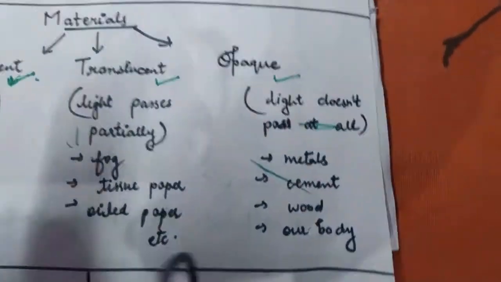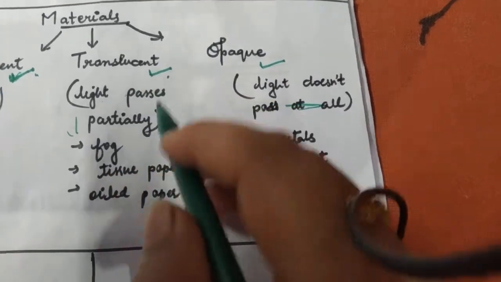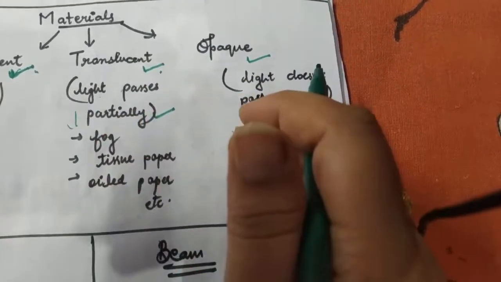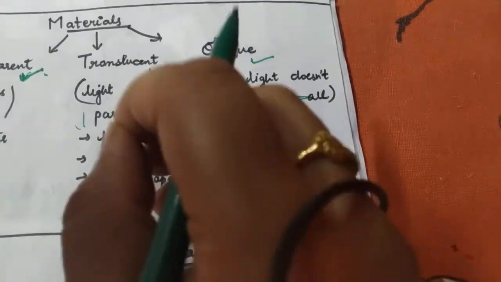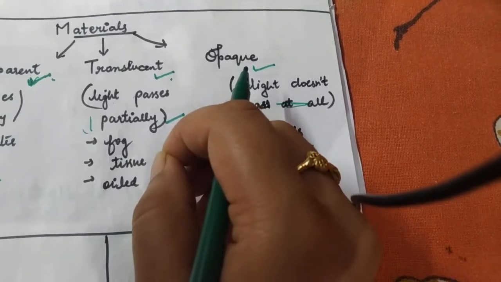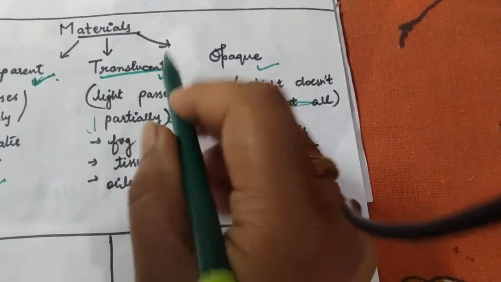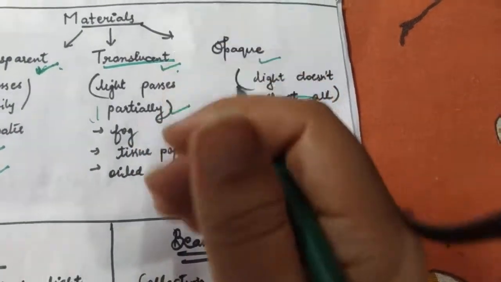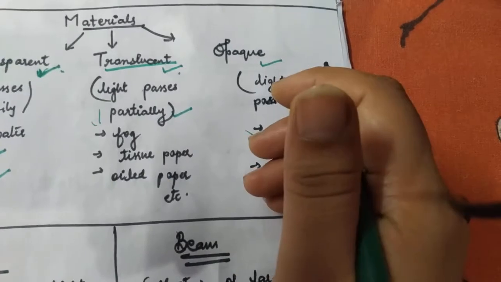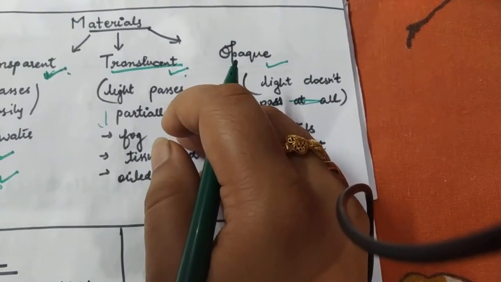The next category is translucent material. The light passes through it, but only partially. 100% of the light can't go through it. The best example is the glass which is fitted in bathrooms. That is always placed as translucent glass, so that there is no visibility. Nobody can actually see inside the bathroom. So through it, the light can only go partially.